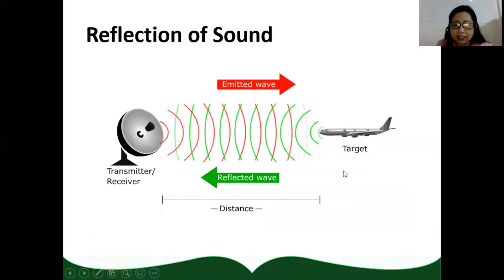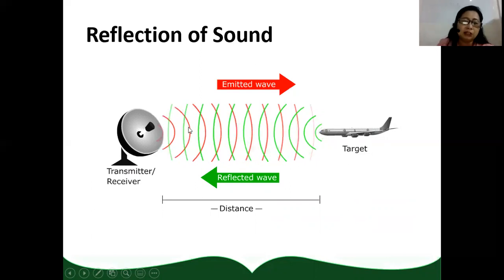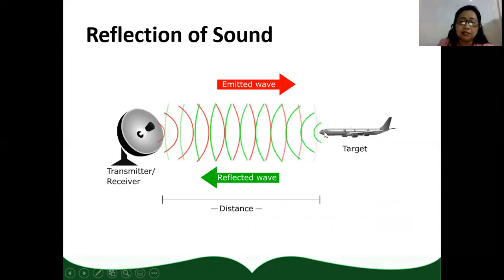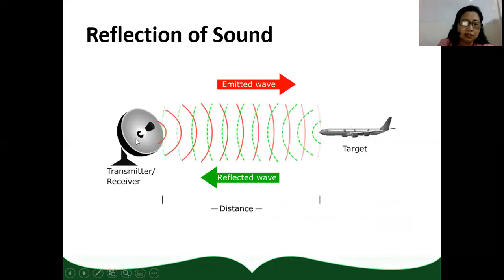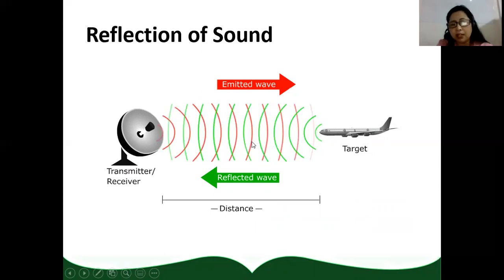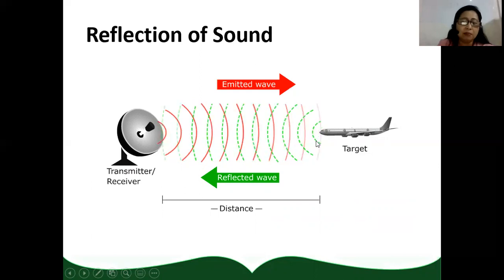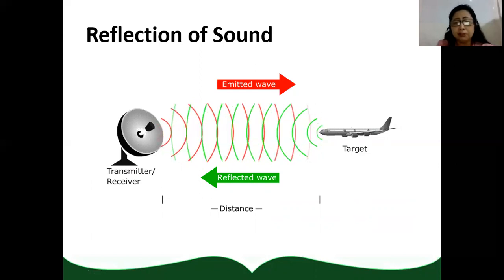So, for instance, the communication between the airplane and the transmitter. The airplane will send signals, sound waves, to the transmitter, and the transmitter will reflect the sound back to the target, to the airplane.